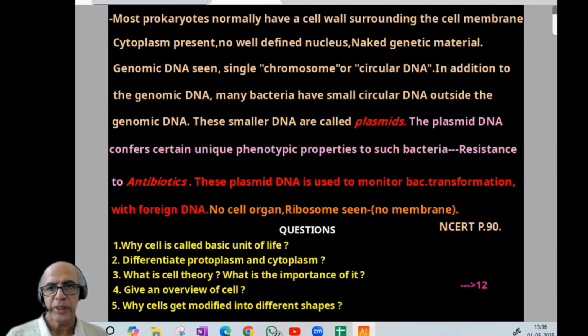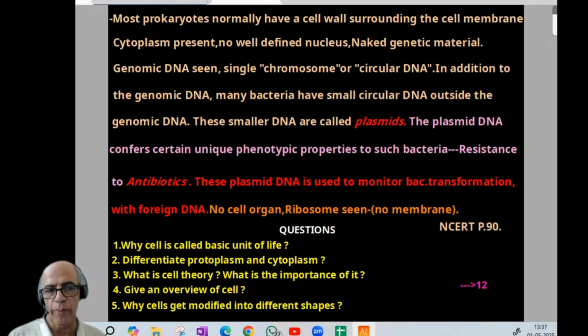So when we come to the next page, we are slightly going into prokaryote detail. We'll be continuing next episode. Most prokaryotes normally have a cell wall surrounding the cell membrane. So the cell membrane is inside. Cytoplasm is present. But remember, no well-defined nucleus. Naked genetic material. Genomic DNA is single. And the next term I put in inverted commas because we can call it a chromosome, in inverted commas, or circular DNA.